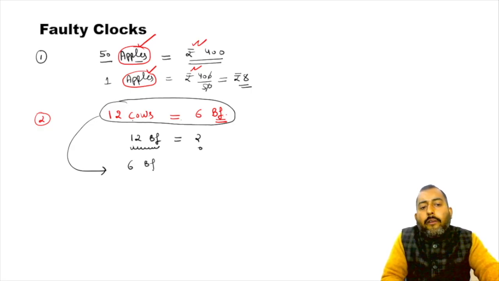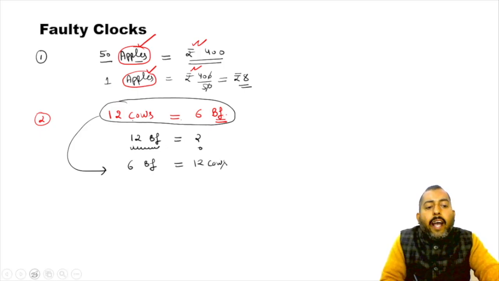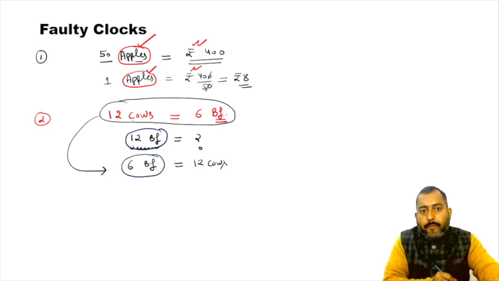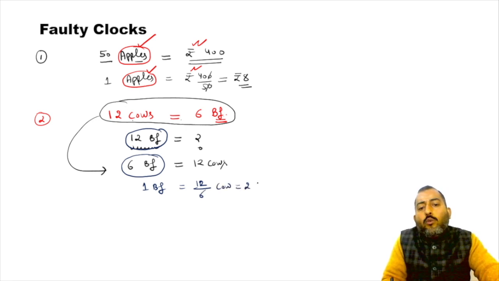So definitely 6 buffaloes will be equal to 12 cows. Why have I twisted this statement? Because I want to know about 12 buffaloes. So I must talk about buffaloes on the left. Okay. So from here, price of 1 buffalo will be equal to 12 upon 6 cows, which is equals to 2 cows.